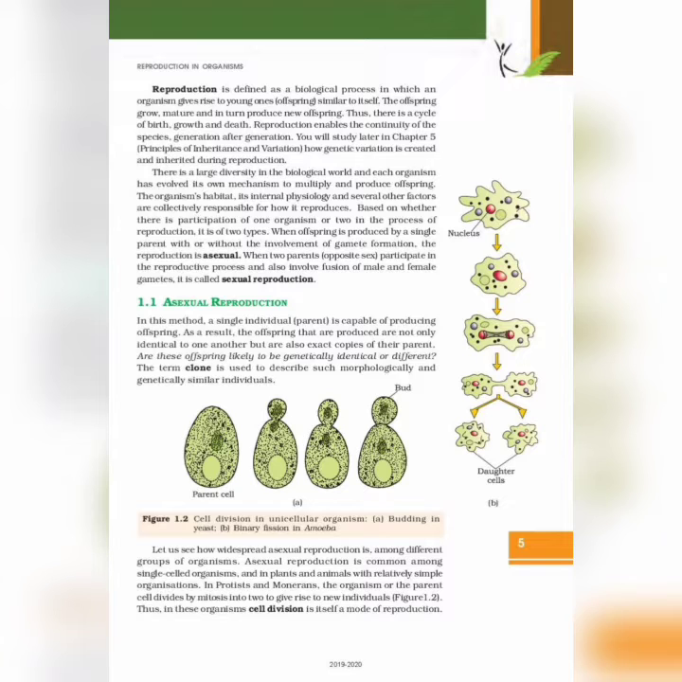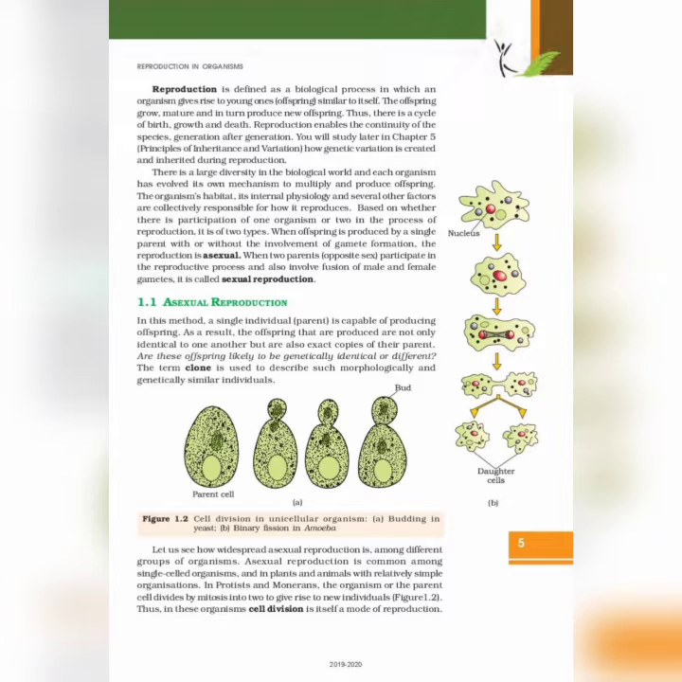There is a large diversity in the biological world and each organism has evolved its own mechanisms to multiply and produce offspring. The organism's habitat, its internal physiology, and several other factors are collectively responsible for how it reproduces. Based on whether there is participation of one organism or two in the process of reproduction, it is of two types.